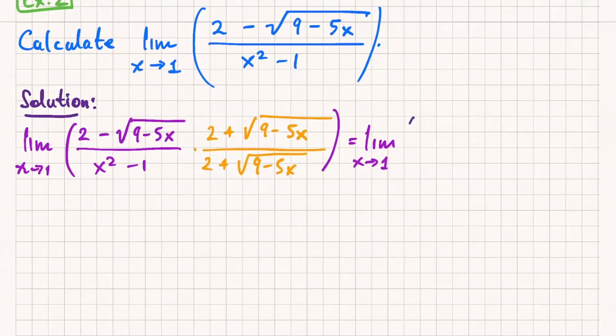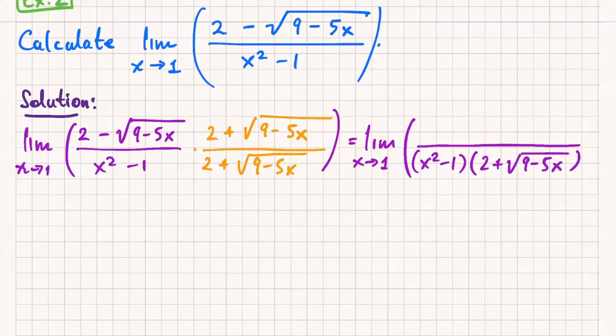So, excuse me, up top we get difference of squares. So we get 4 minus (9 minus 5x). Make sure that 9 minus 5x is in parentheses, right? Or else you'll get the wrong answer. And then down below, let me write the denominator first. Down below, I get x squared minus 1 times 2 plus square root 9 minus 5x. And I am not multiplying out the denominator.